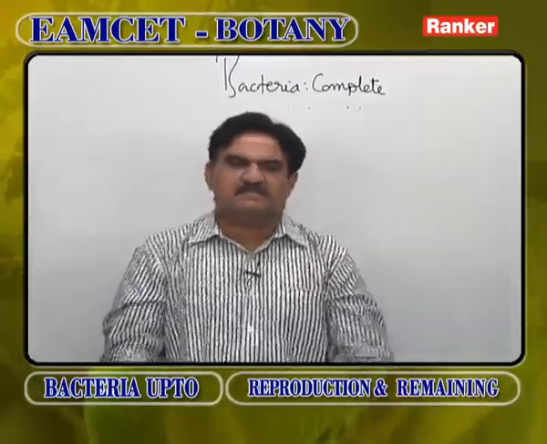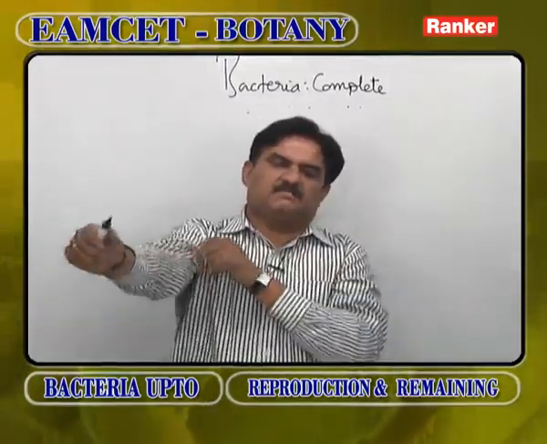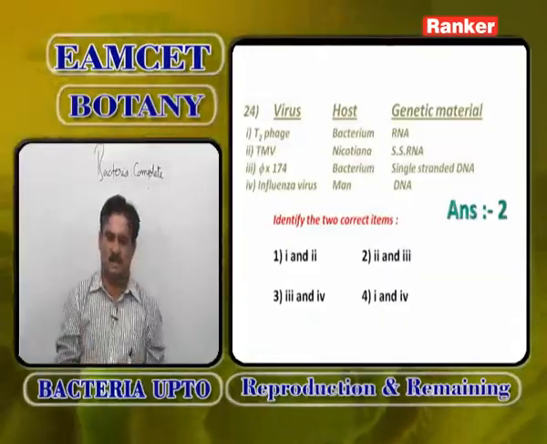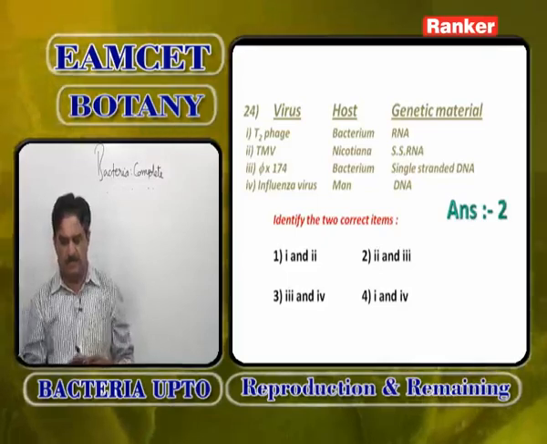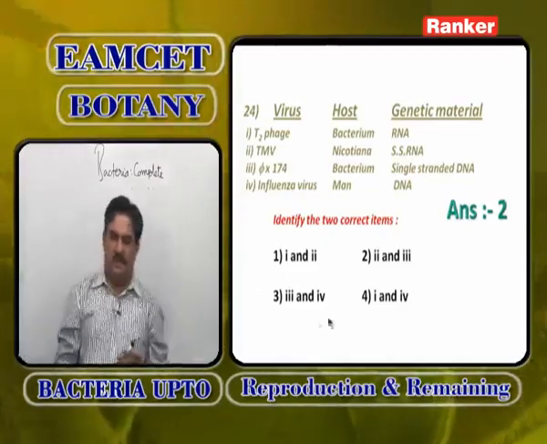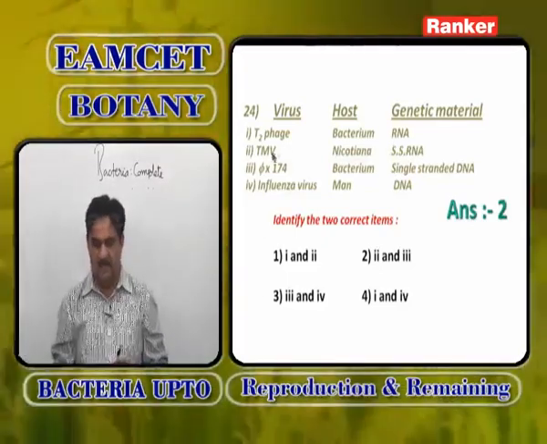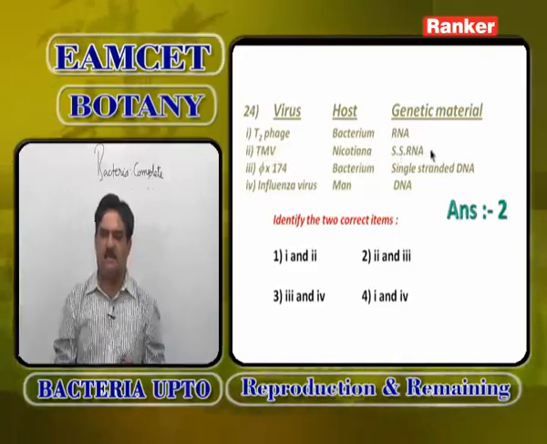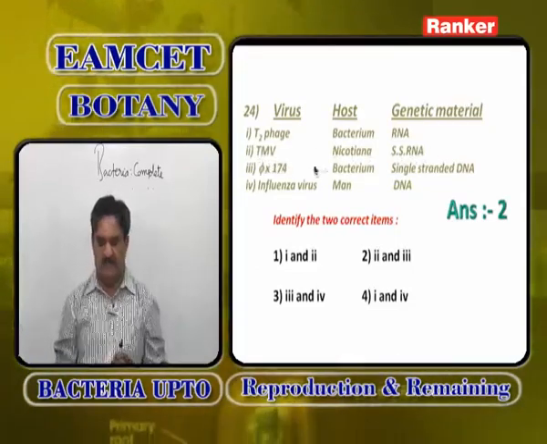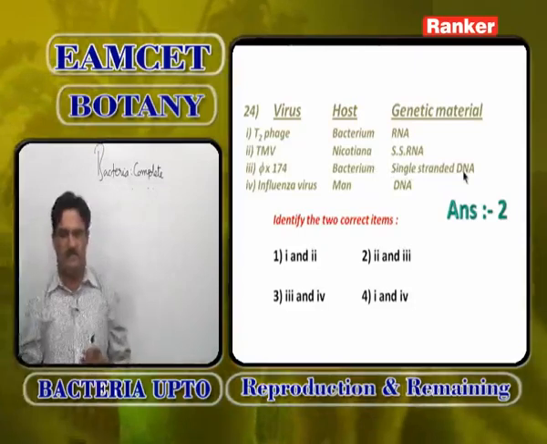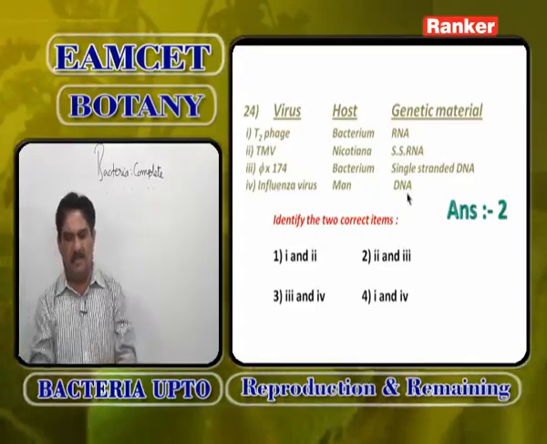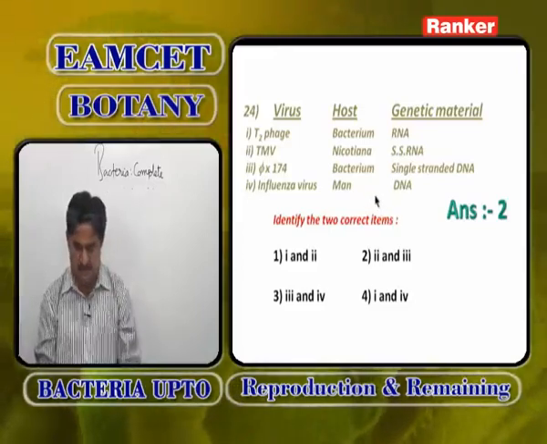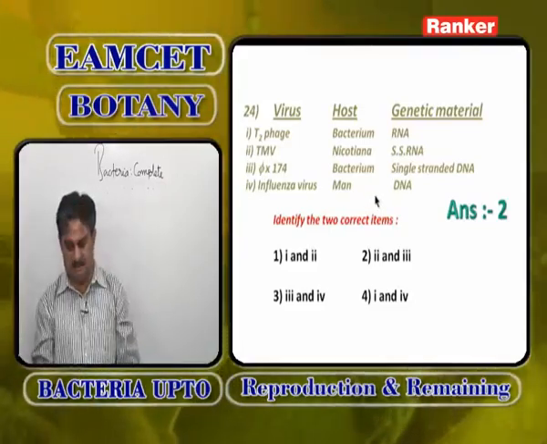Some viruses have single stranded DNA. Just now I told φX174 bacteriophage and M13 bacteriophage. So, here T2 phage, bacterium, RNA is wrong, it must be DNA. TMV, Nicotiana, single stranded RNA is correct. φX174 bacteriophage, bacterium, single stranded DNA is correct. Influenza virus, man is correct, but not DNA, it is RNA. So, answer is 2. 2 and 3 are correct.